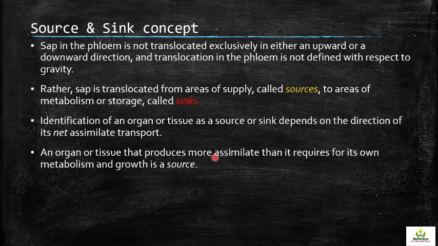As they are the major sites of photosynthesis, the bulk of the food is synthesized here. So when they work and carry out photosynthesis, they make food which is abundant in quantity, more than the mesophyll tissue itself requires. That's why these cells have to translocate and transfer this excess food to other parts of the plant. What it requires for its own metabolism and growth is a source.